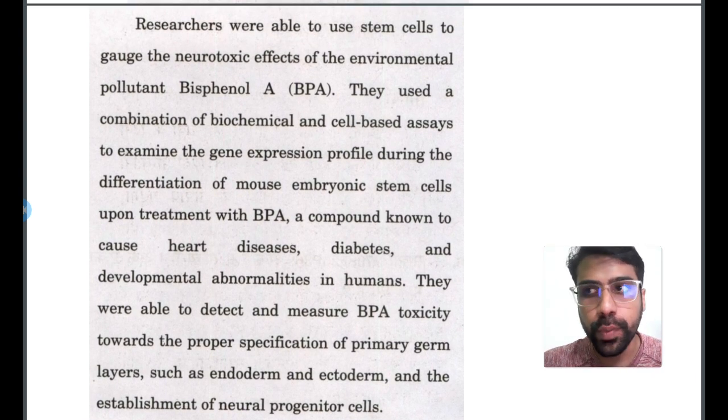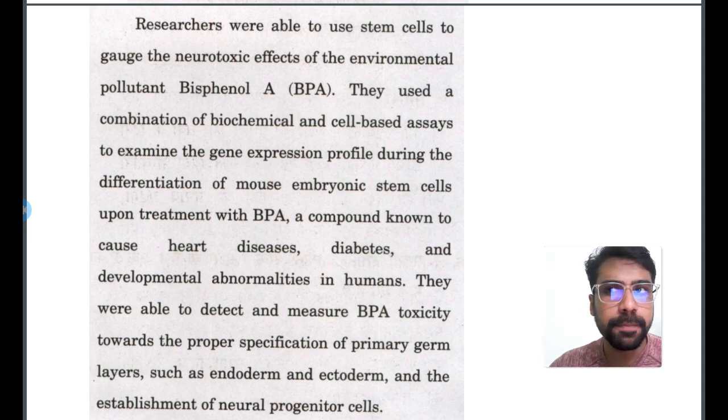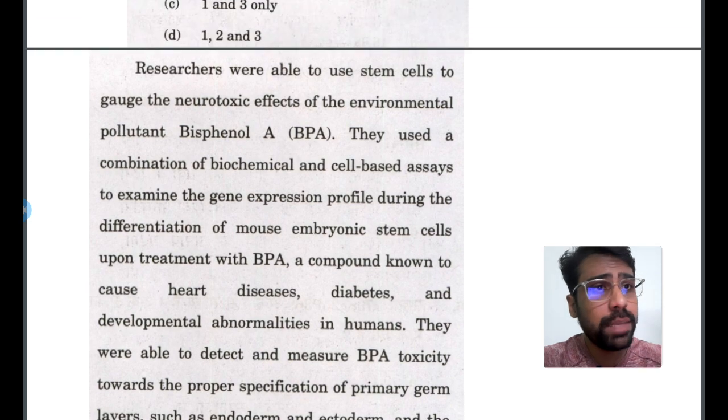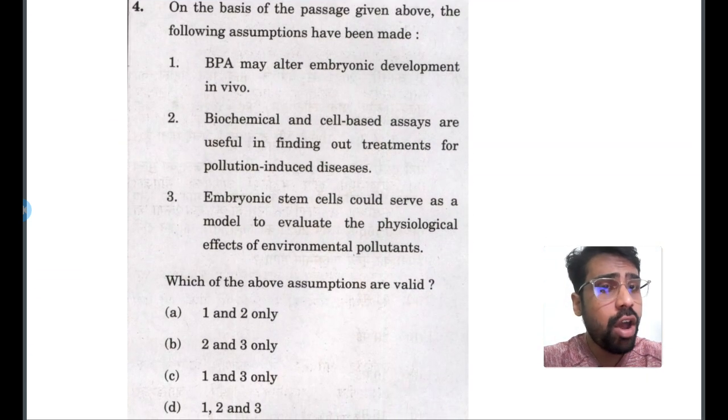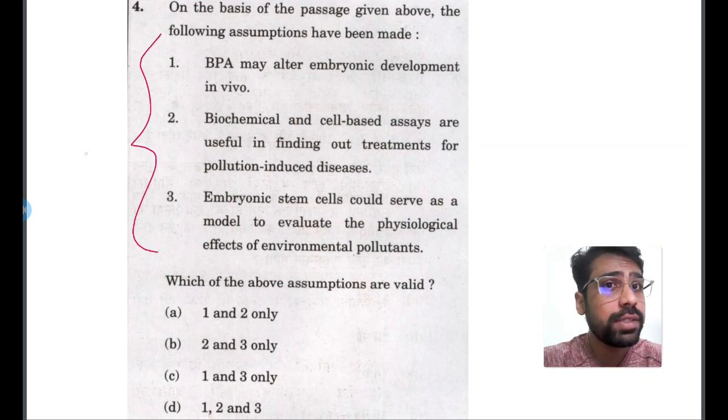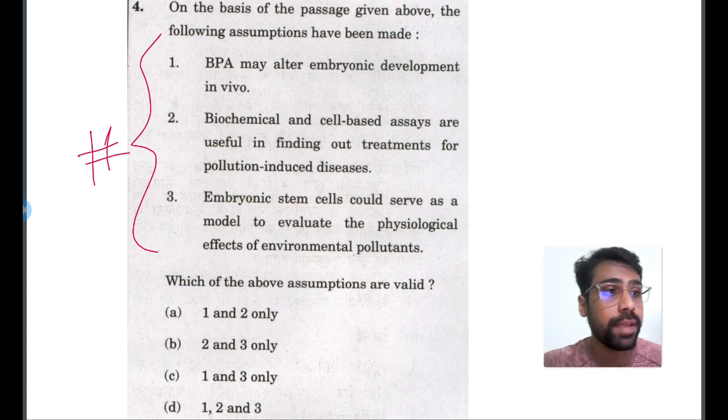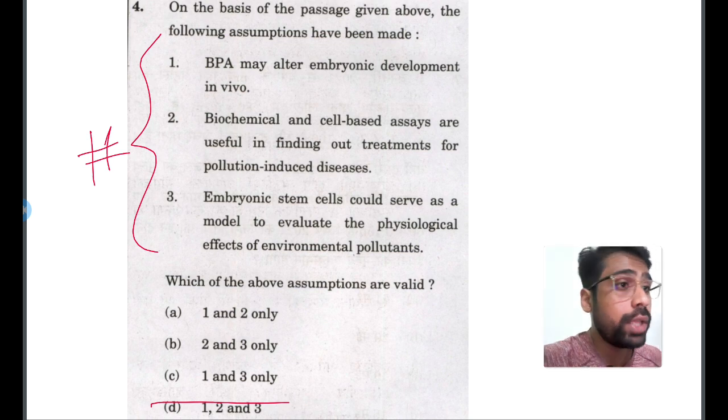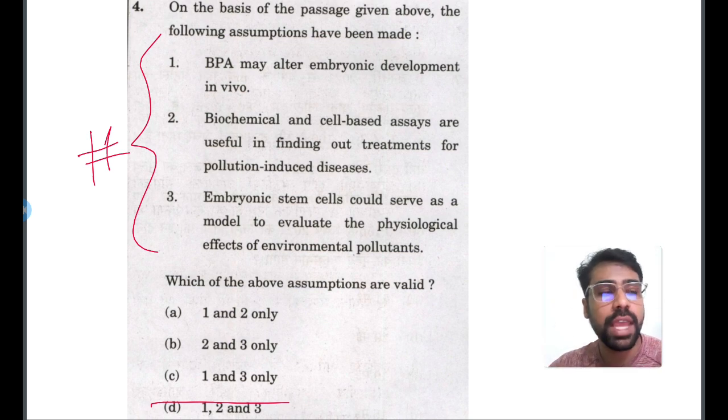I can give you a clue. Okay, I will give you a clue here. You just go through all the previous CSAT papers. In multiple statement questions, all the statements cannot be correct at the same time. 99.9% of the time, at least one statement will be wrong. So based on that logic, you can right away strike this option down. Only two statements or one statement can be right, but here all other options contain combinations of two statements.